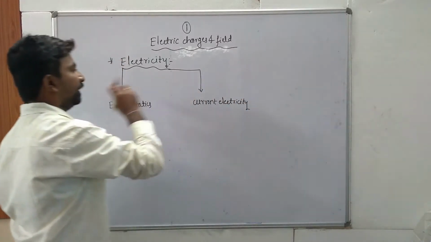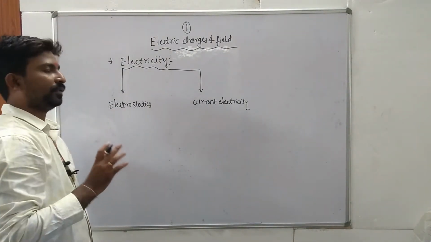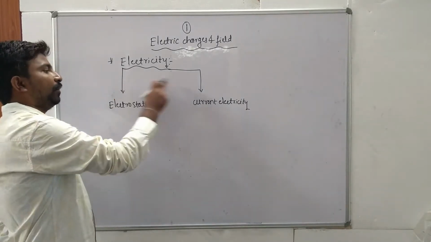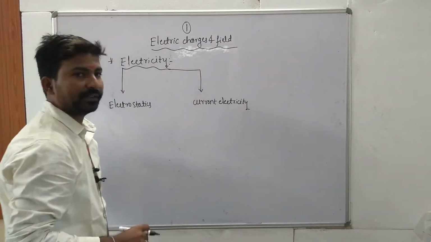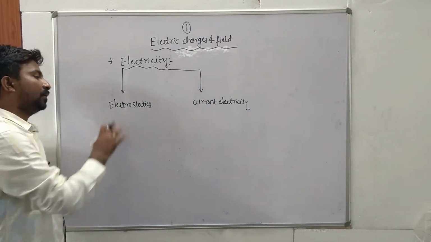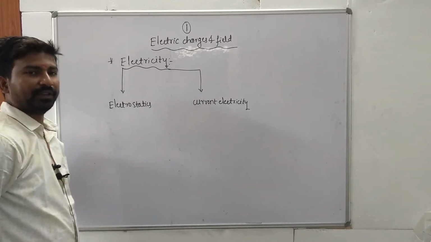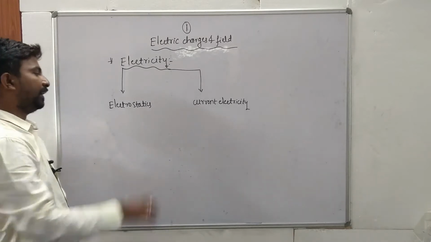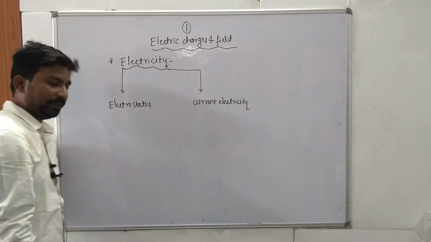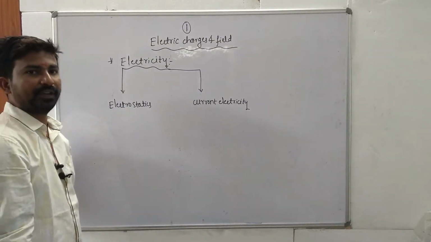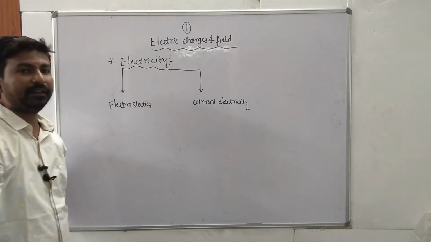Once again, electricity is a branch of physics which deals with the study of charges, and it is divided into two branches: electrostatics, or static electricity, and current electricity. Electrostatics is the branch of physics which deals with the study of charges at rest. Current electricity is the branch of physics which deals with the study of charges in motion.